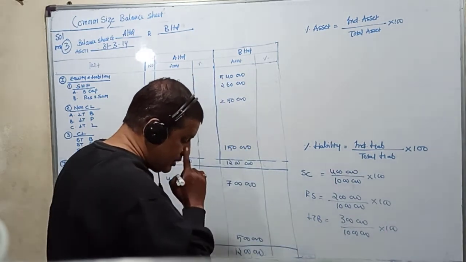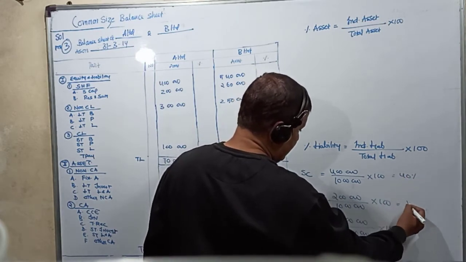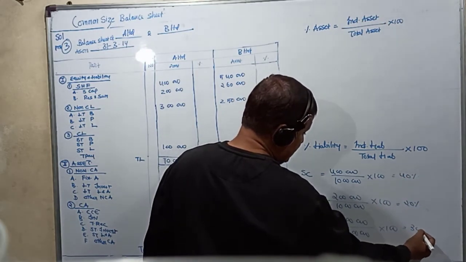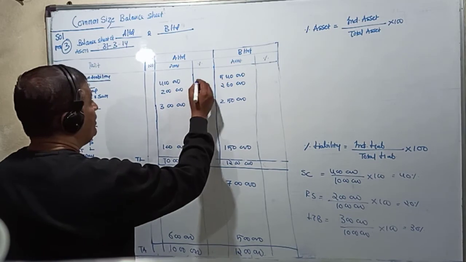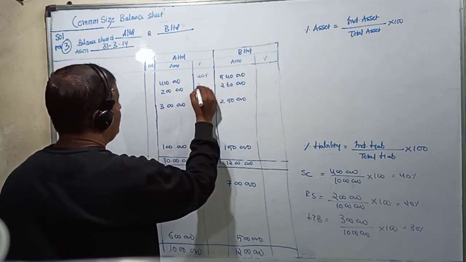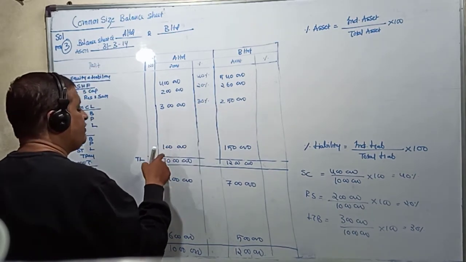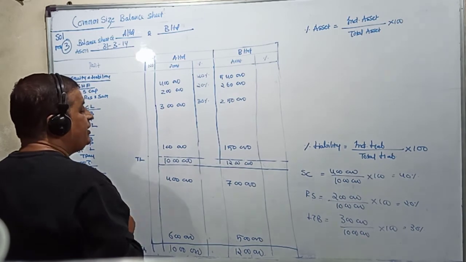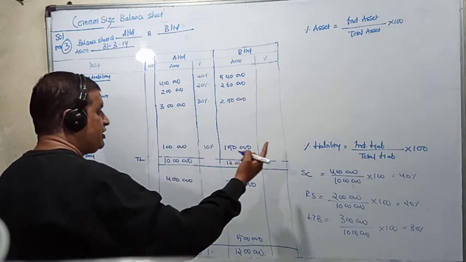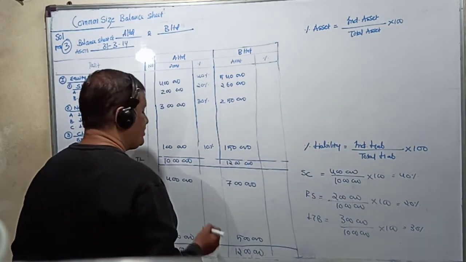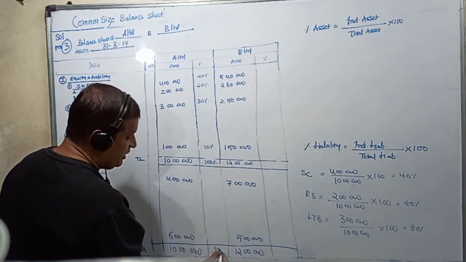So here the percentage is 40%, 20%, 30%. Individual liability 1 lakh divided by total liability 10 lakhs into 100, that is 10%. So total liability 10 lakhs divided by total liability 10 lakhs into 100, this is always 100%. And total assets also would always be 100%.